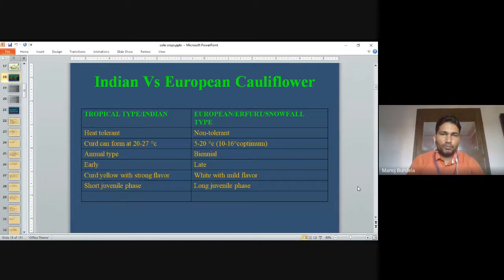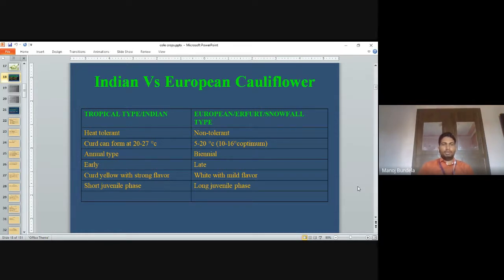Indian and European cauliflower: the difference between the tropical type, Indian type, and European type cauliflowers. European type we can say temperate type or snowball type. Indian type we can say tropical type. Tropical means they are tolerant to heat, but European types are not tolerant to heat. They are mainly grown in temperate areas. In tropical type, the curd can be formed at 20 to 27 degrees centigrade. But in European type, the curd is formed at 5 to 20 degrees centigrade temperature.